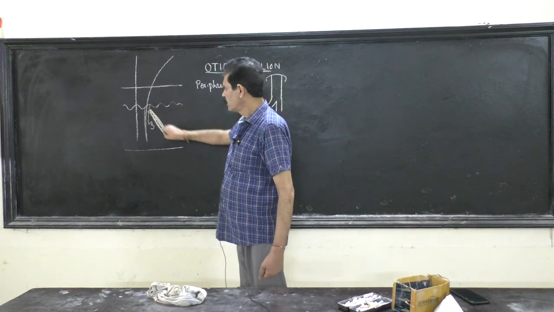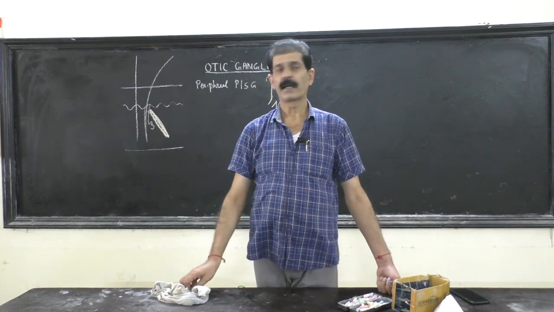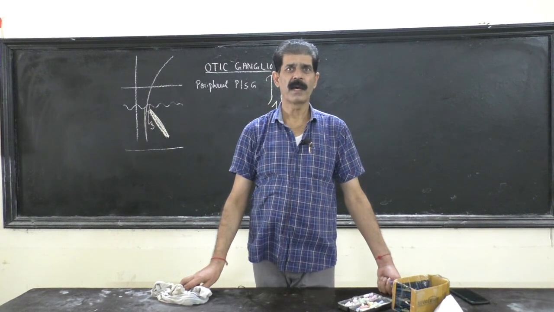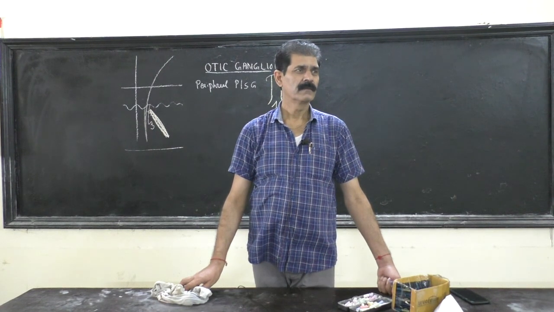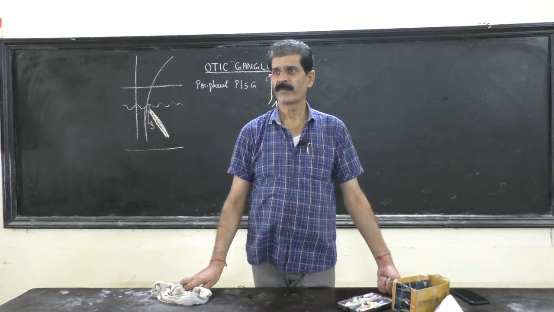And what is the name of this smooth muscle? Yes, arrector pili. Remember your classes of plus 1, plus 2, 9th, 10th, everything. You have labeled it in your practical copy so many times.